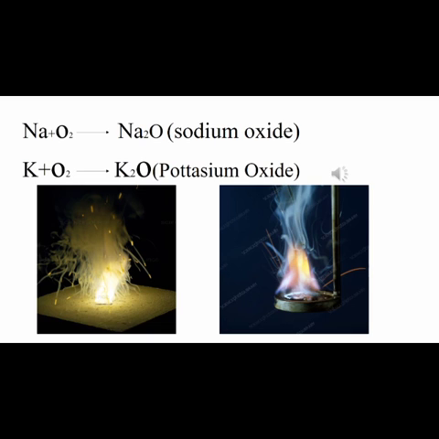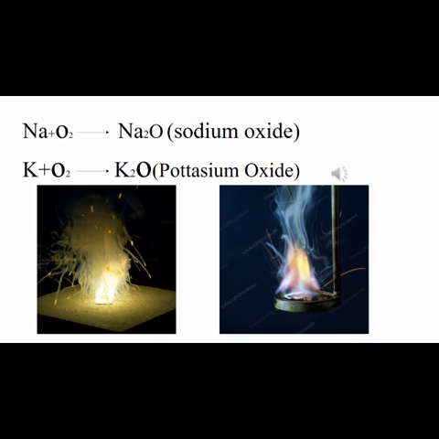Here in two pictures, you can see how sodium and potassium are reacting in the presence of oxygen. If I take sodium in the presence of oxygen and allow it to react, it gives out sodium oxide. And sodium and potassium show a very vigorous reaction.